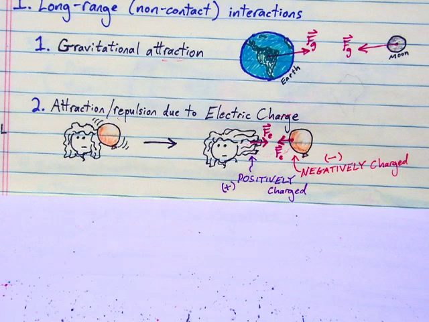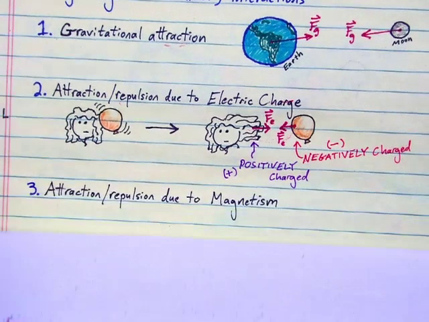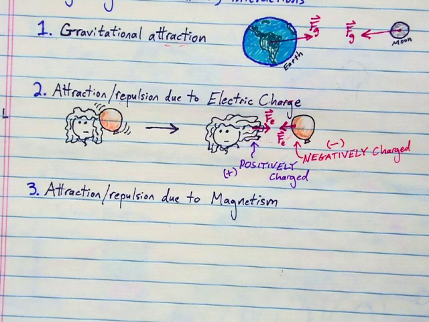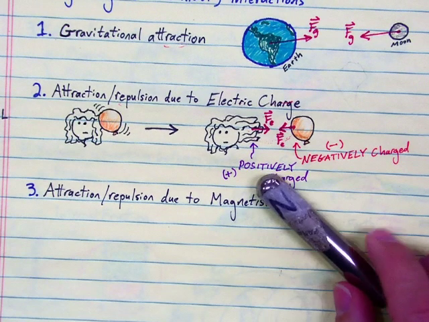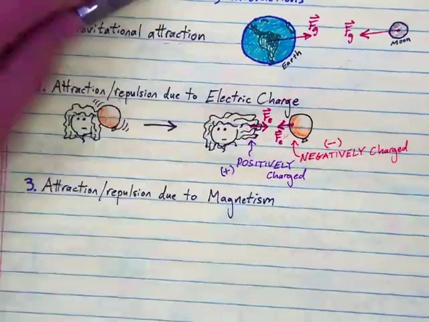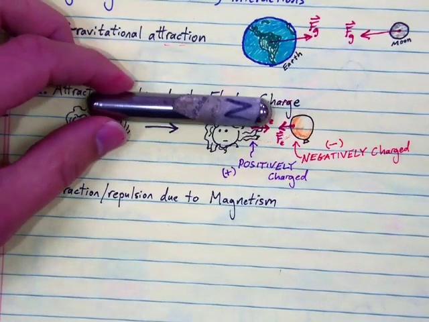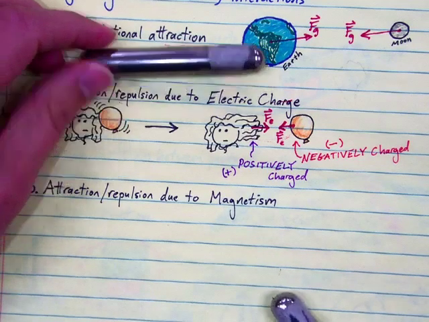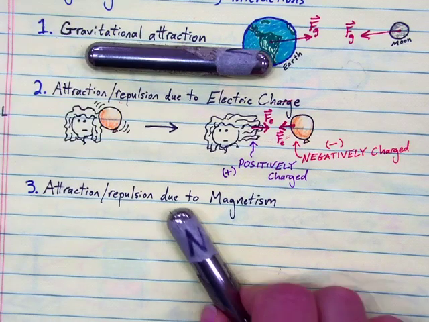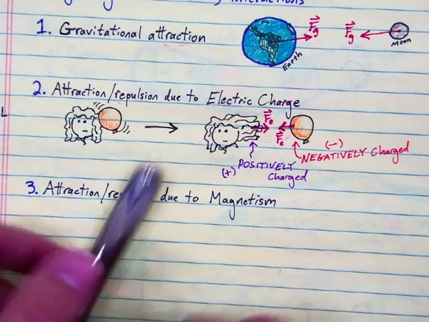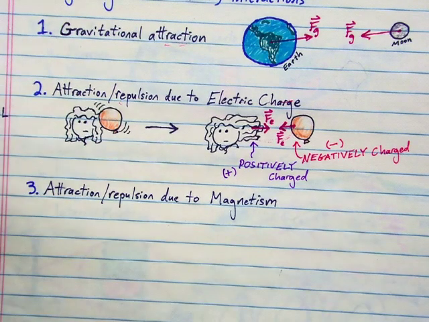The third kind of long-range force is that due to magnetism. Here is a bar magnet with a north pole that's marked. I'll bring in another bar magnet here, and we can see them interact without even touching. There we go. Magnetism occurs over long ranges.